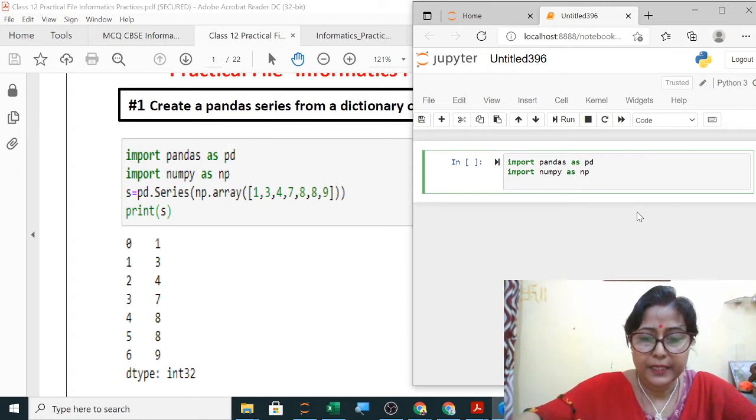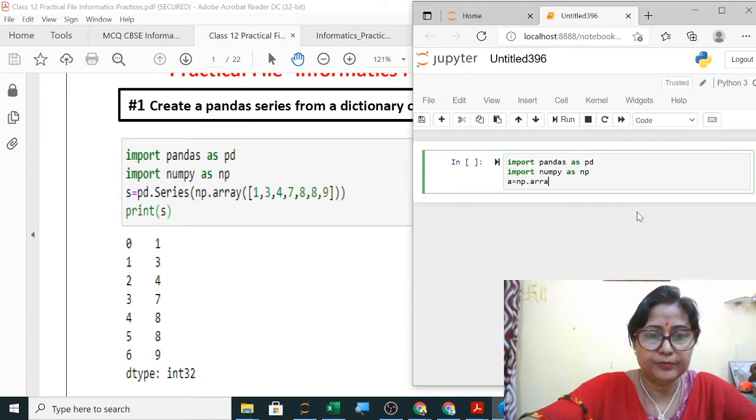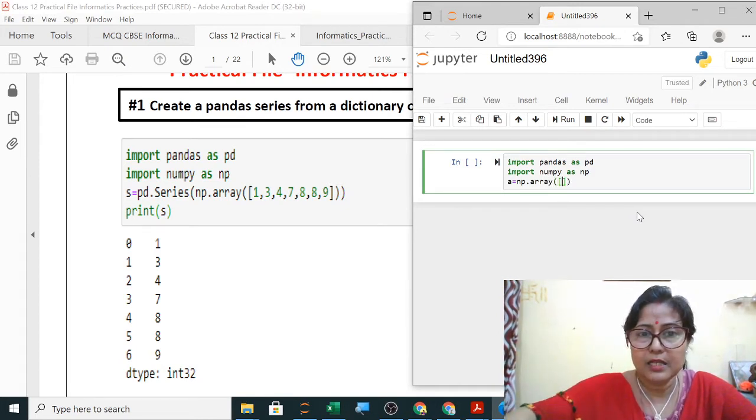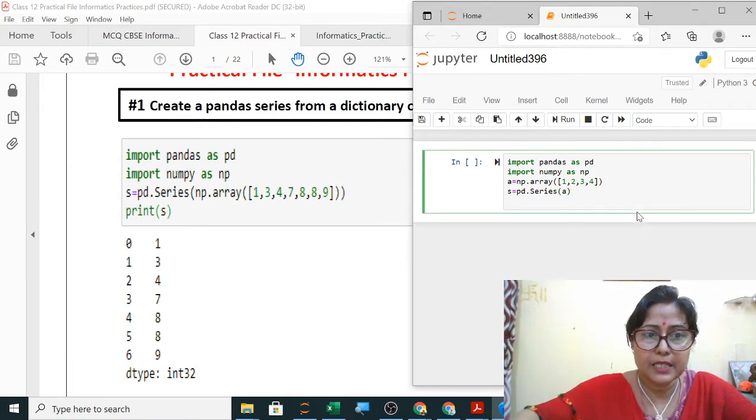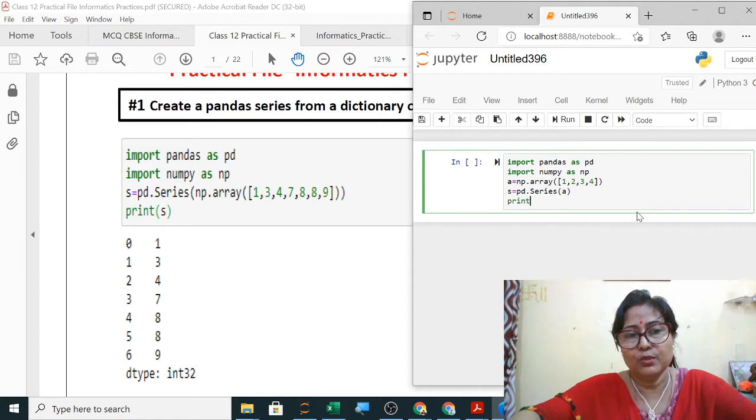Then separately if you do it, you create the array, NP dot array, and in this you mention the values, whatever values are given in the question, and then S is equal to PD dot series, and in bracket you will write array, then print S. So I have shown you both the methods.